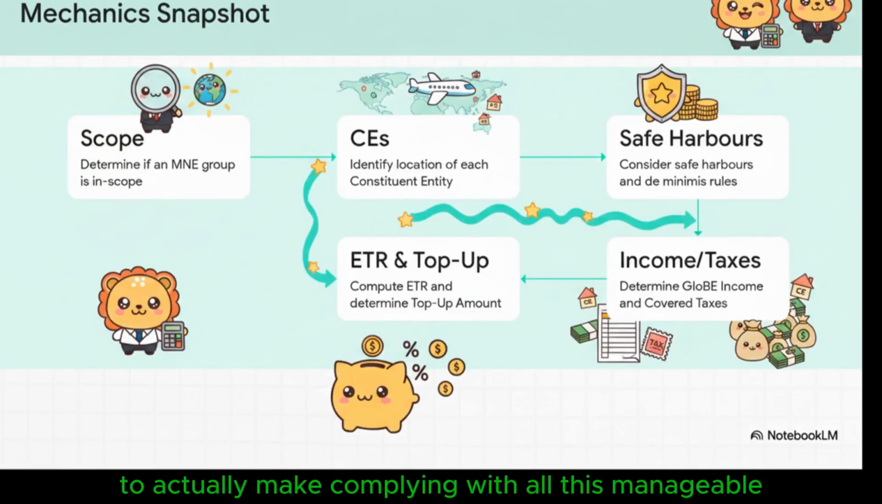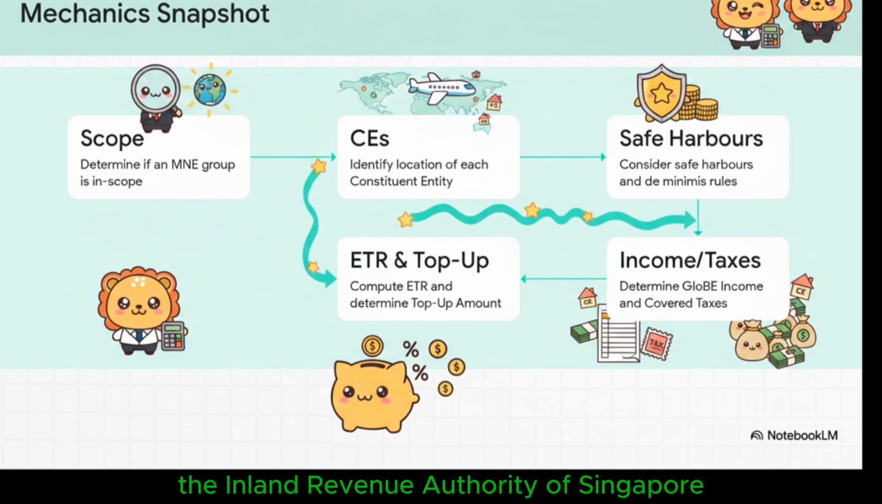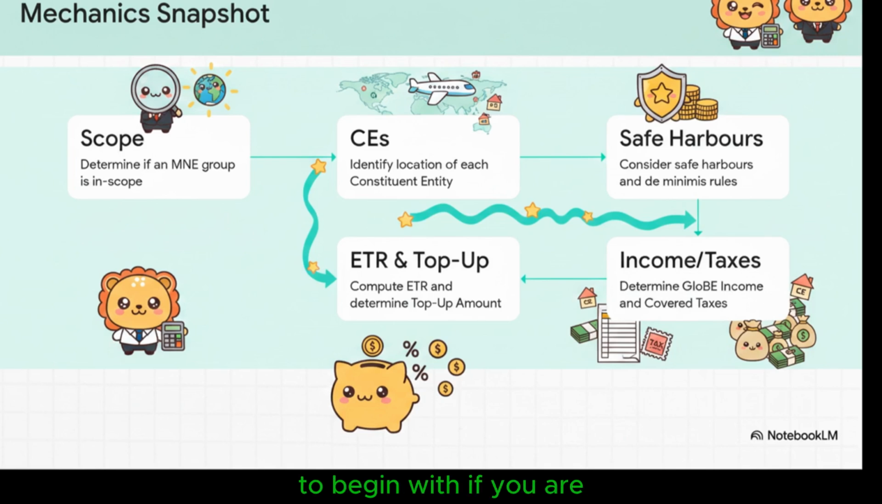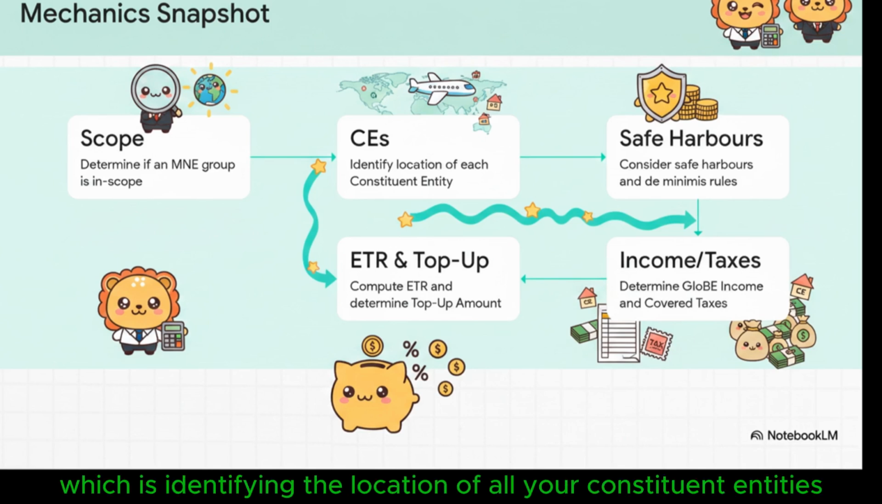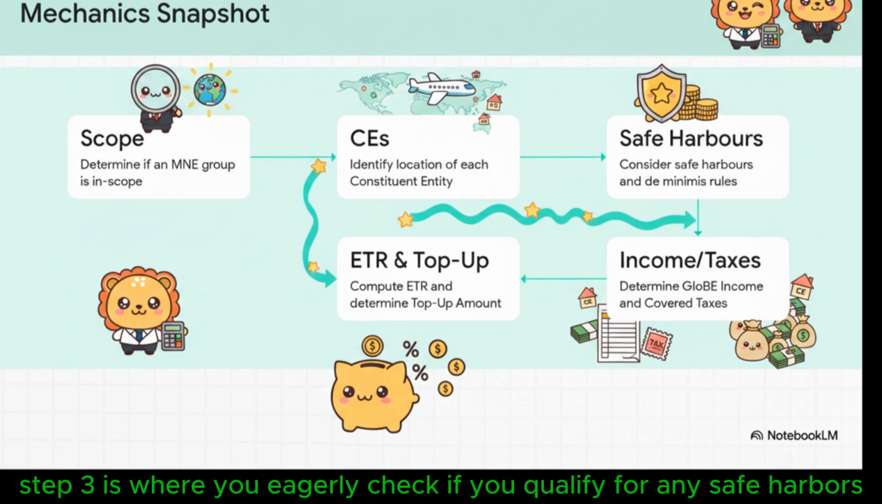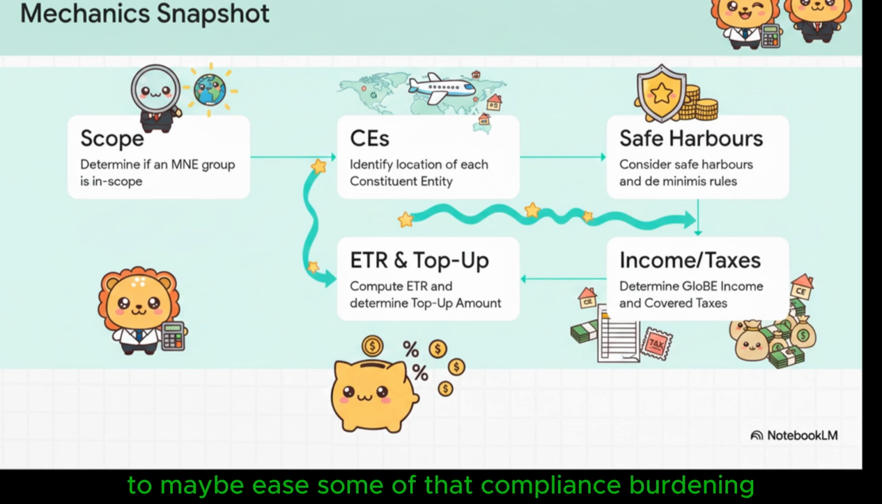To actually make complying with all this manageable, the Inland Revenue Authority of Singapore has laid out a super structured, highly mechanical 5-step blueprint. Let's walk through it together. Step 1 is simply figuring out if your MNE group is even in scope to begin with. If you are, you move to Step 2, which is identifying the location of all your constituent entities, or CEs.